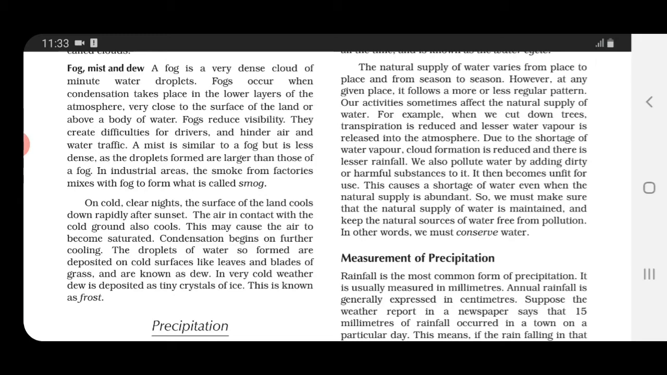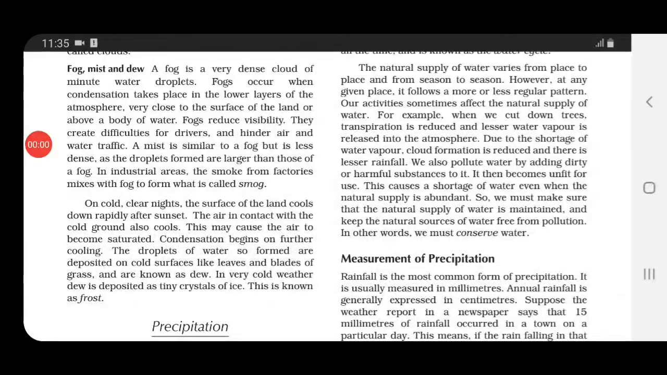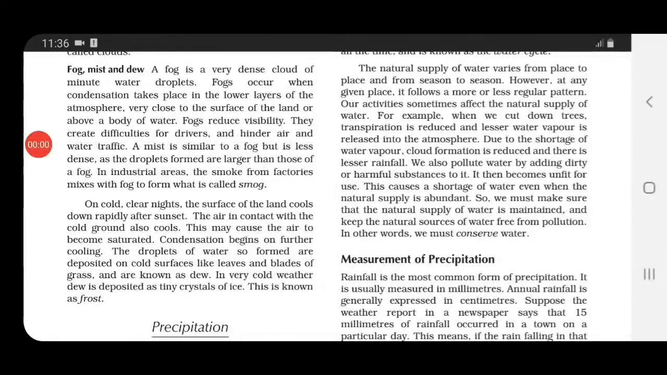Now if we talk about mist, then there is a slight difference between the two. Mist is similar to fog, but what is the difference over here? Mist is less dense, not as dense as fog. Why? Because here the droplets which are formed are larger in comparison to those of fog. Then they are talking about industrial areas, children. See, in industrial areas, what happens is the smoke which comes out from the factories mixes with the fog. And then what is formed? Smog is formed.